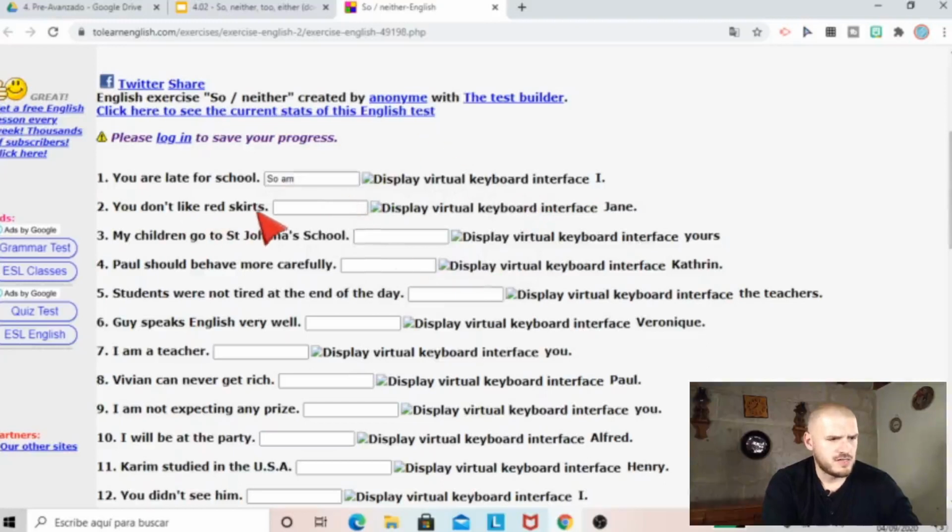You don't like red skirts. Don't like, that's negative, so it's going to be neither. The word is Jane. Forgive that this weird virtual keyboard interface message is here, but Jane is the answer. So neither, and it's a verb like, don't like, so I'm going to use the verb do, right? Neither do, but it's Jane, she, so it's going to be does. Neither does Jane. Finished activity, and I will see you in a moment.